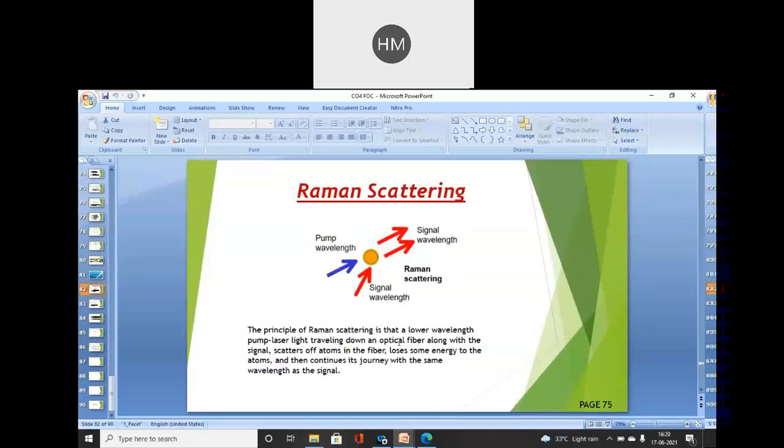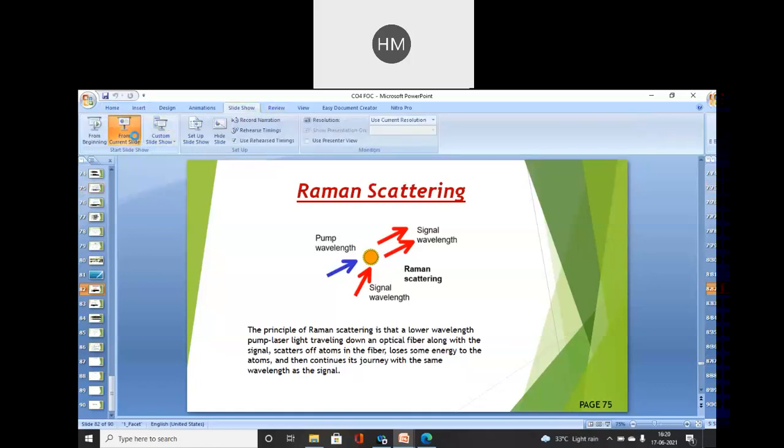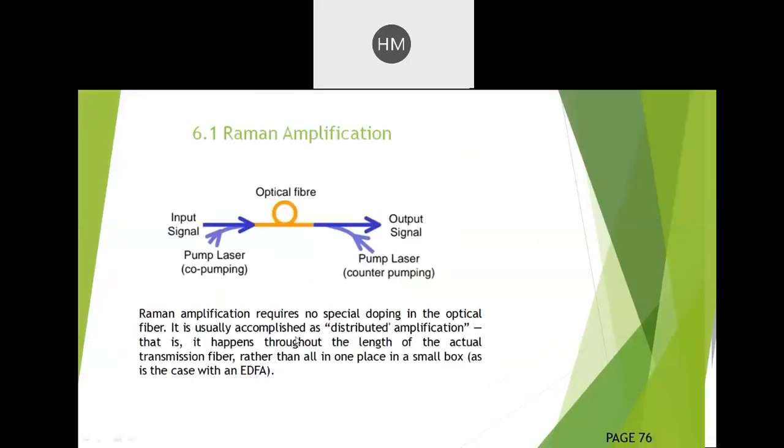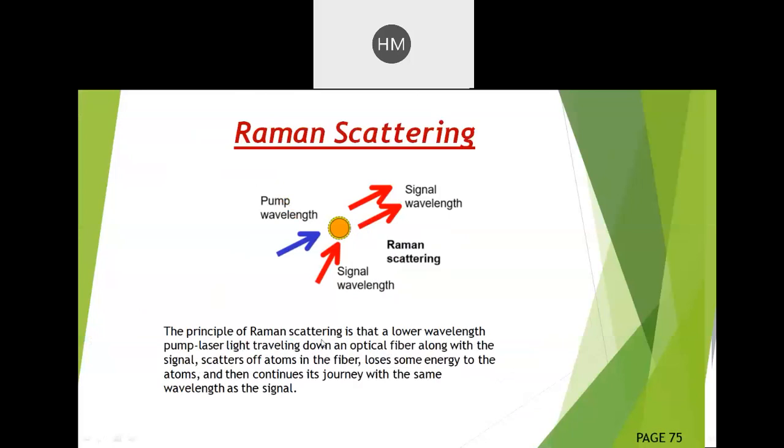The principle of Raman scattering is that a lower wavelength pump laser light traveling down an optical fiber along with the input signal. Here you can see pump wavelength and signal wavelength. Both are traveling together down an optical fiber.